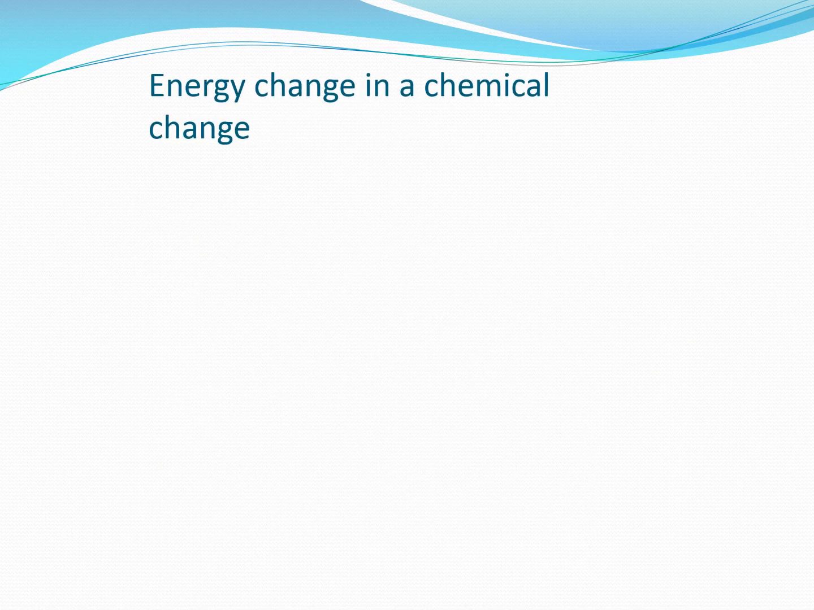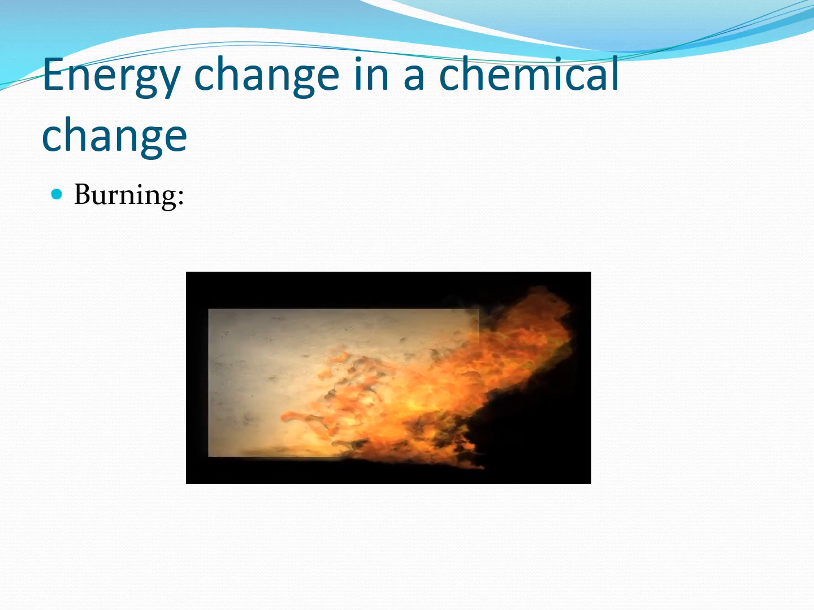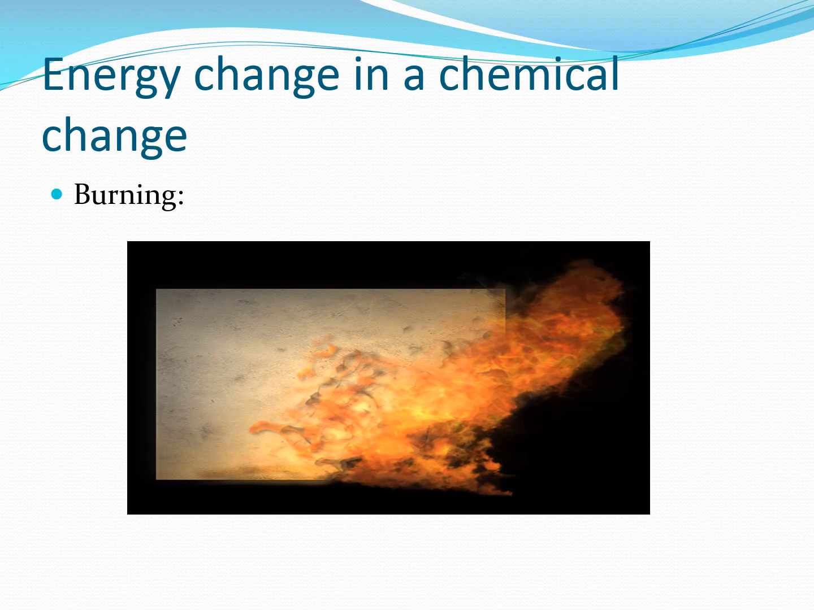The next topic is energy change in a chemical change. When a chemical change occurs, there will be a change in energy. The first example is burning. When we burn paper, paper is converted into ash. Burning is giving out light and heat, so it is releasing energy. So burning is an exothermic process, and the change occurs along with a change in energy.